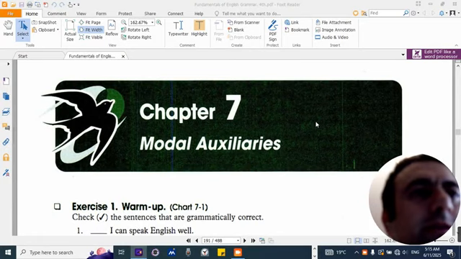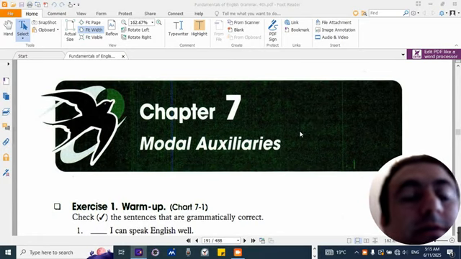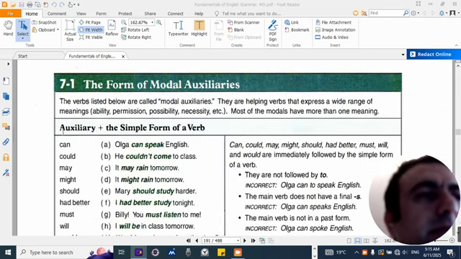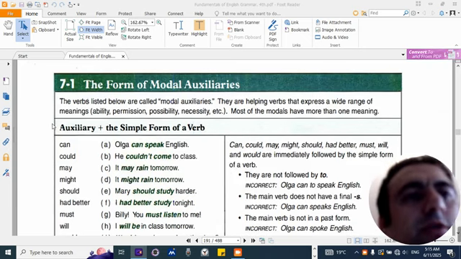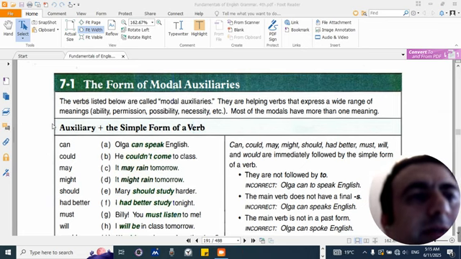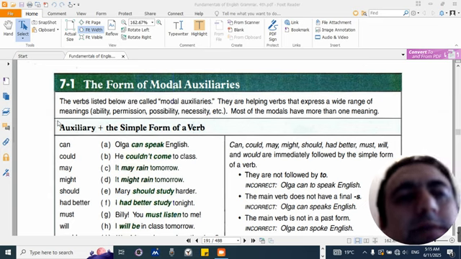It's Fundamentals of English Grammar, Chapter 7, Betty Azar. Modal auxiliaries. 7.1. The form of modal auxiliaries. The verbs listed below are called modal auxiliaries. They are helping verbs that express a wide range of meanings: ability, permission, possibility, necessity, etc. Most of the modals have more than one meaning.